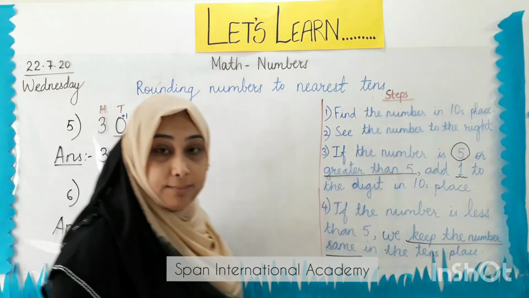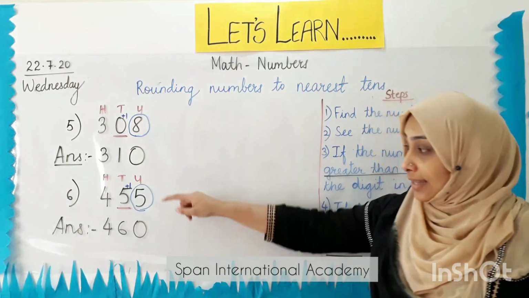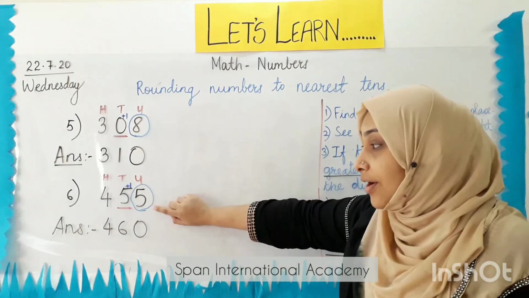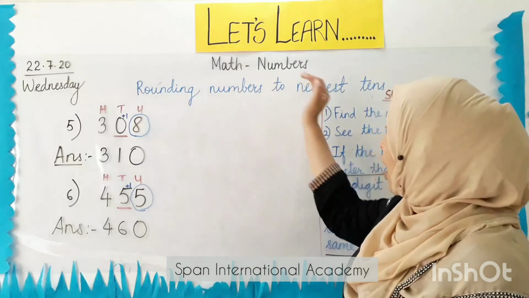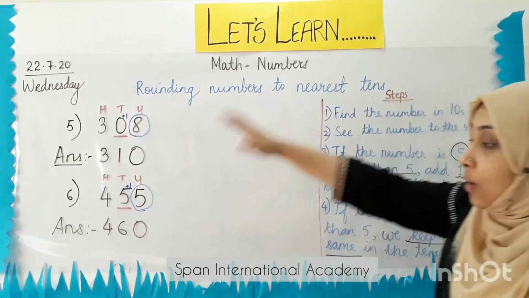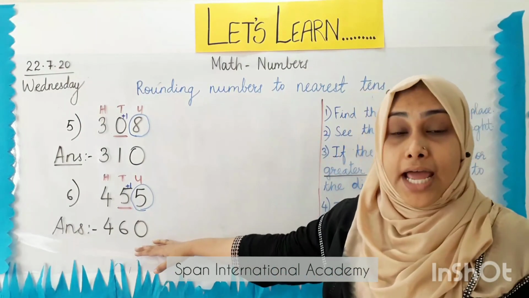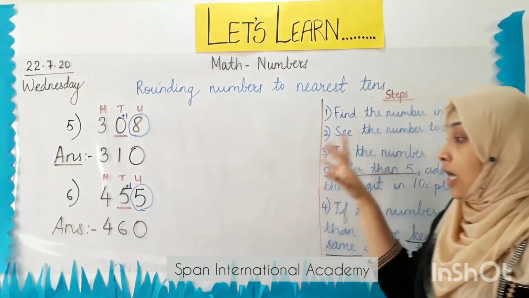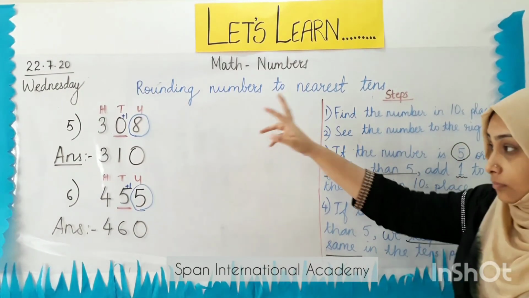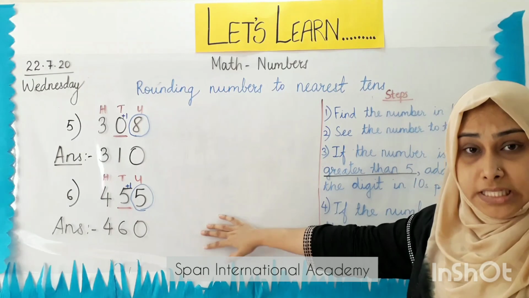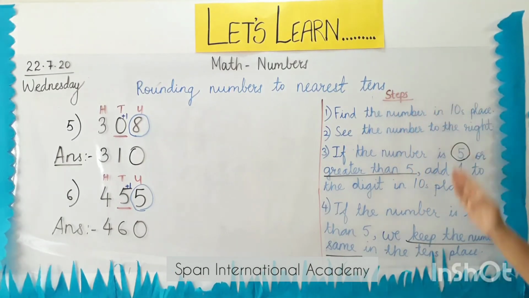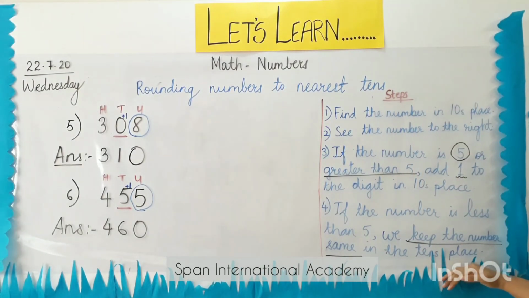What do we understand by this? We understand that if the number is 455 and we round it to nearest tens, we get the answer 460.